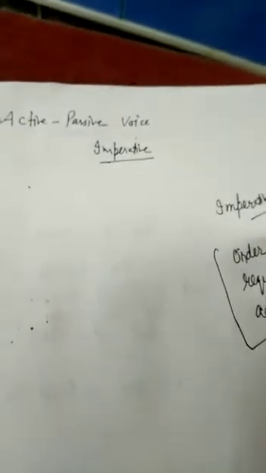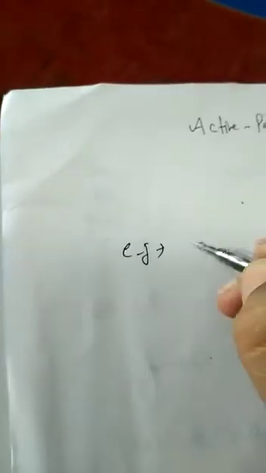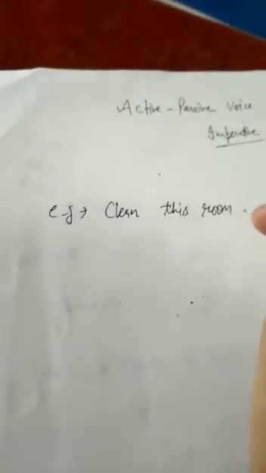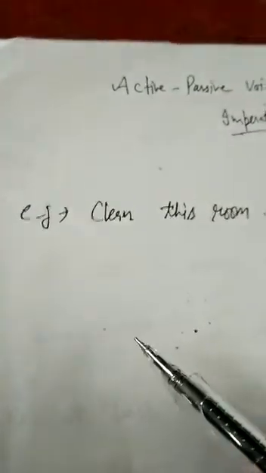So when you use these sentences, what is the rule? Firstly, an example: clean this room. How can you change it into passive voice? We don't have any subject. In the simple type of active passive voice, we were taking subject and object. Here we have the object, but we don't have the subject. So how can we do it?